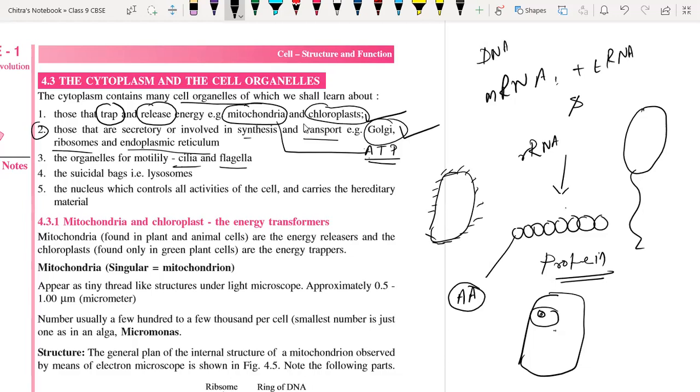See what happens. Lysosomes are organelles, like other organelles, and they have their specific function. They work on the orders provided by the nucleus only, because the nucleus is called the brain of the cell.